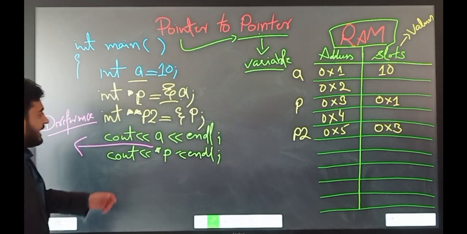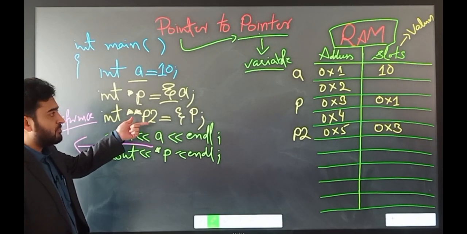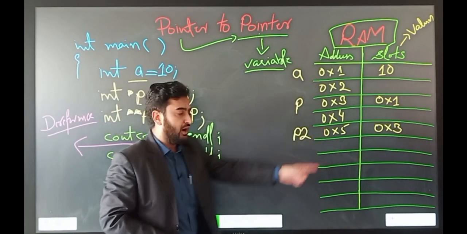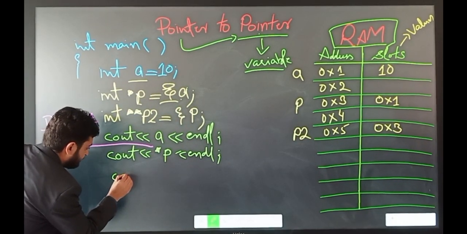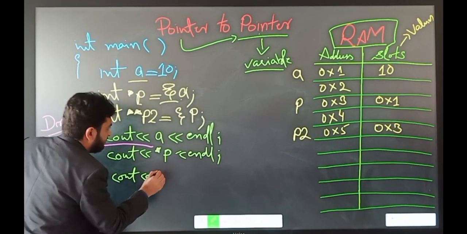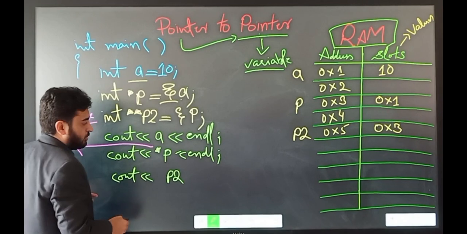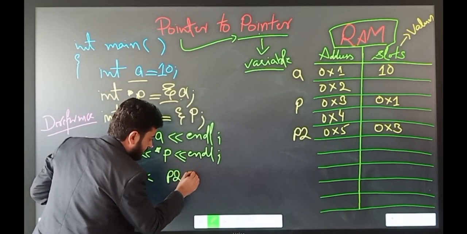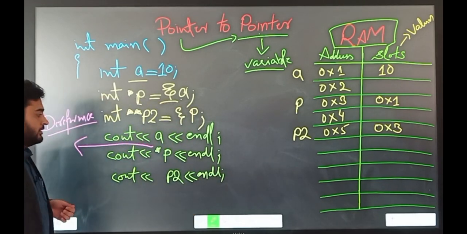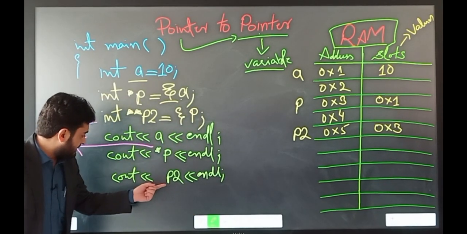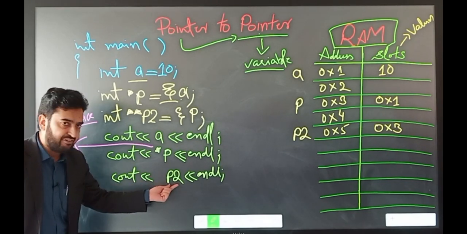Now I want to use the double pointer, and through this double pointer I want to print out the value of a. So how can we do it? By writing the name of the double pointer, which is p2, and endl. What this statement actually performs is that it will print the value of p2.